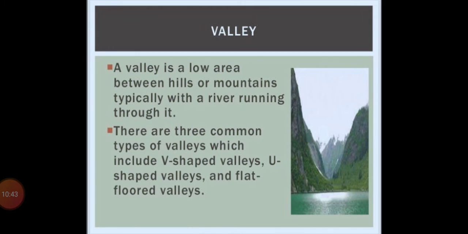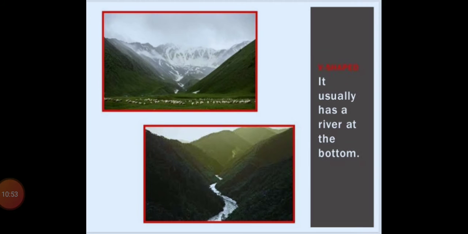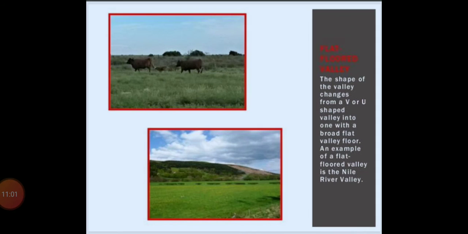There are three common types of valleys, which include V-shaped, U-shaped and flat-floored valleys. Here you can see it usually has a river at the bottom. This is the V shape of the valley. Here you can see the V or U shape of the valley. These are some pictures which show it.